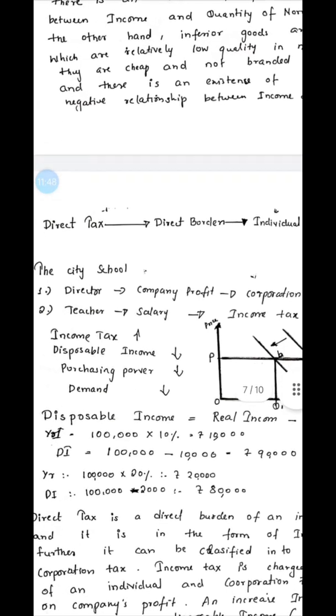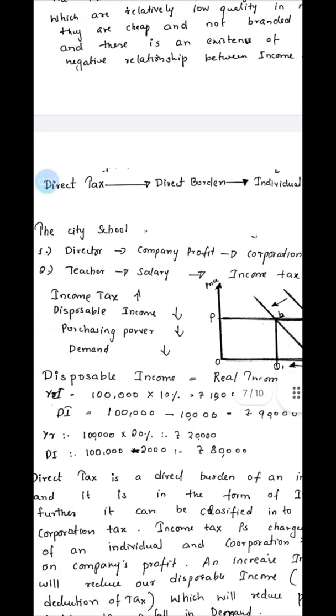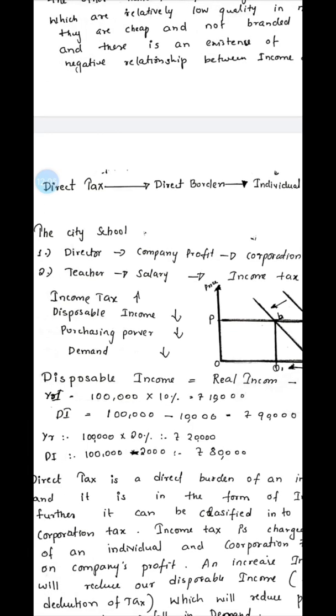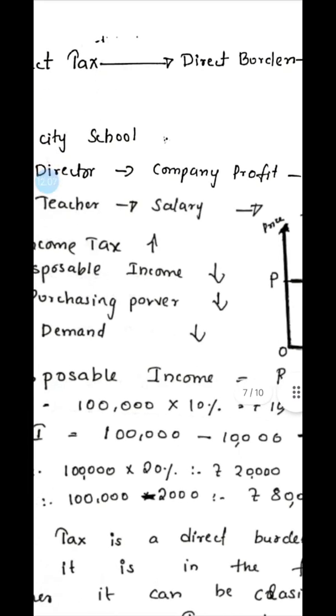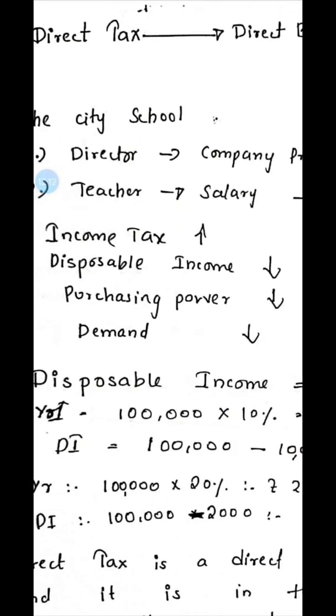The director who owns and runs the school, if there is a company's profit, will be asked to pay the corporation tax. The teacher working in the city school will get a salary, and from that salary they will be asked to pay income tax. So when the income tax is increased, the disposable income will decrease. Disposable income means the income that is left after deducting all the income tax.